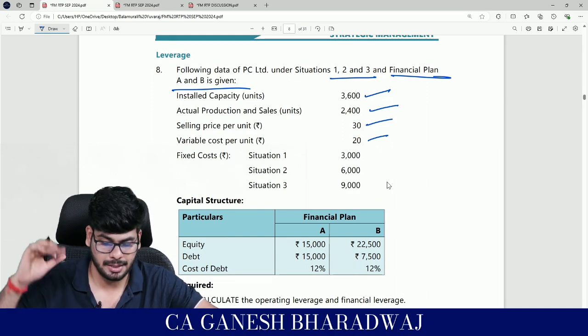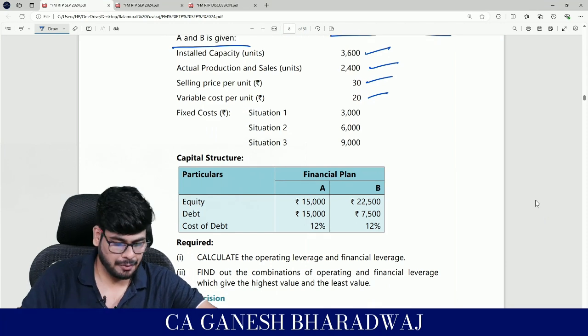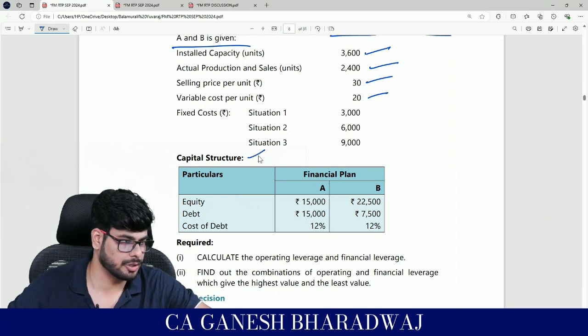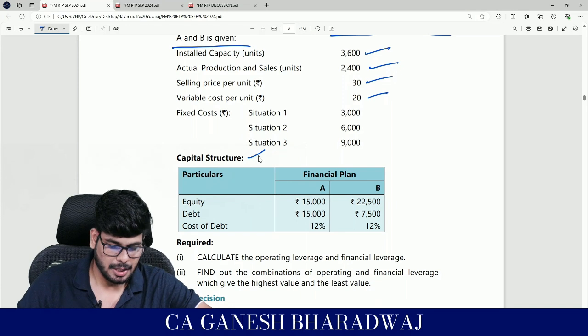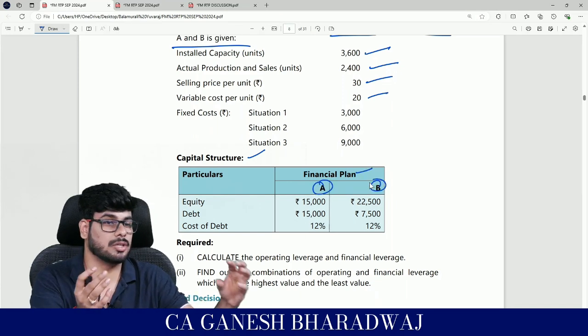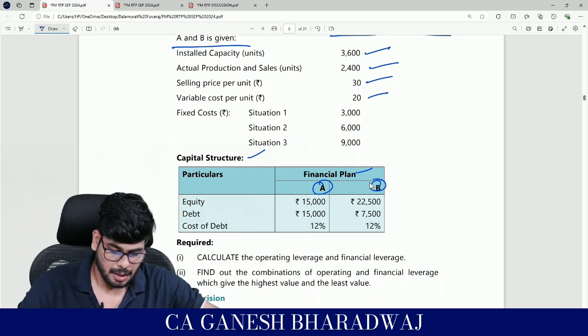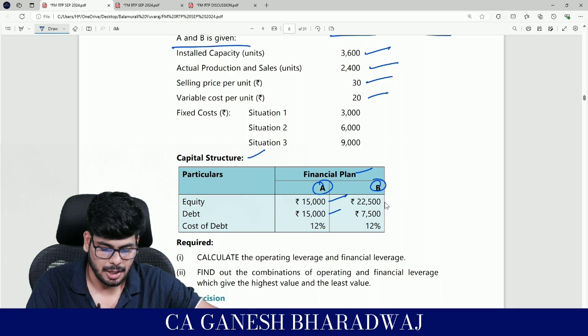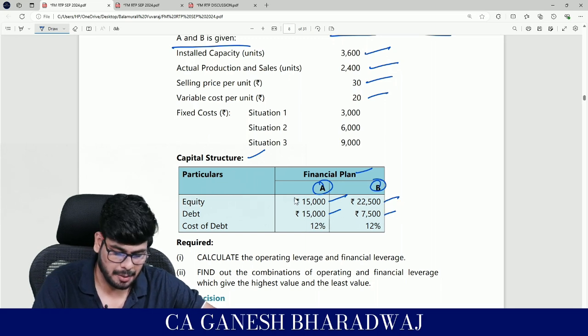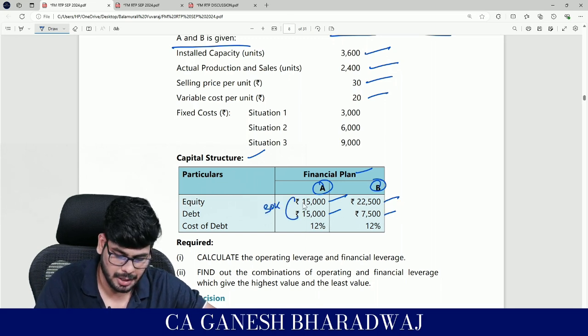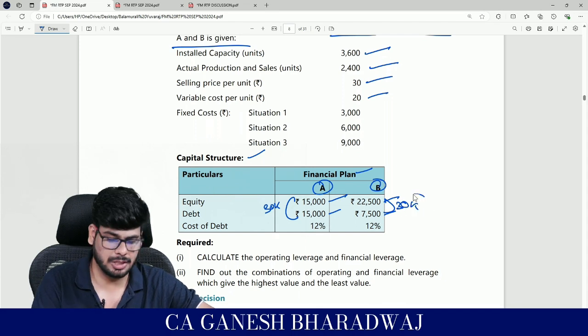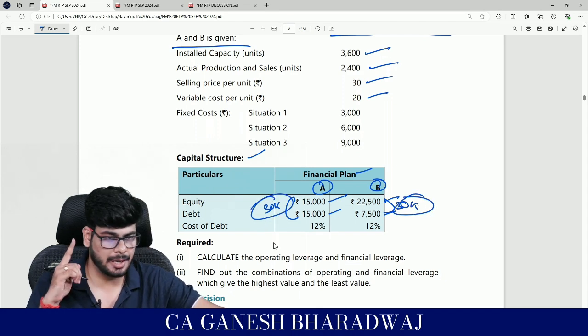Apart from this, they are also giving capital structure, financial plans A and B. There are two different capital structures available, that is, the sources of funding. In alternative 1, equity is 15,000 and debt is 15,000. Alternative 2 or B, 22,500 and 7,500. But overall it's going to be 30,000 in both alternatives. As long as the total figure is the same, will my operating leverage change?